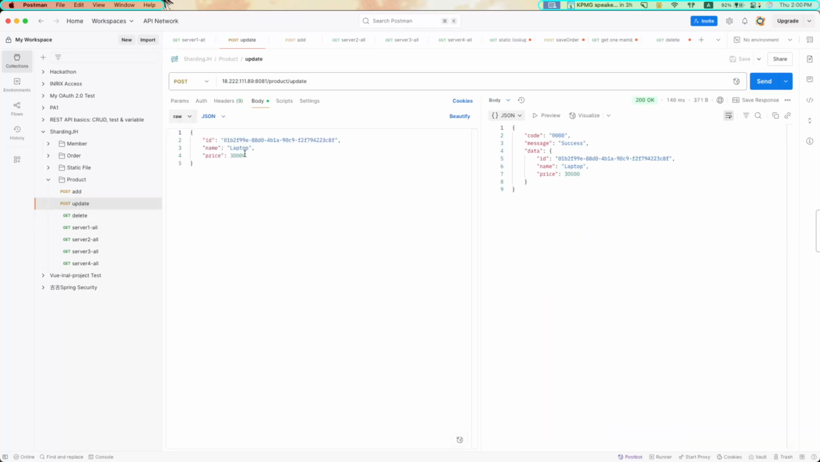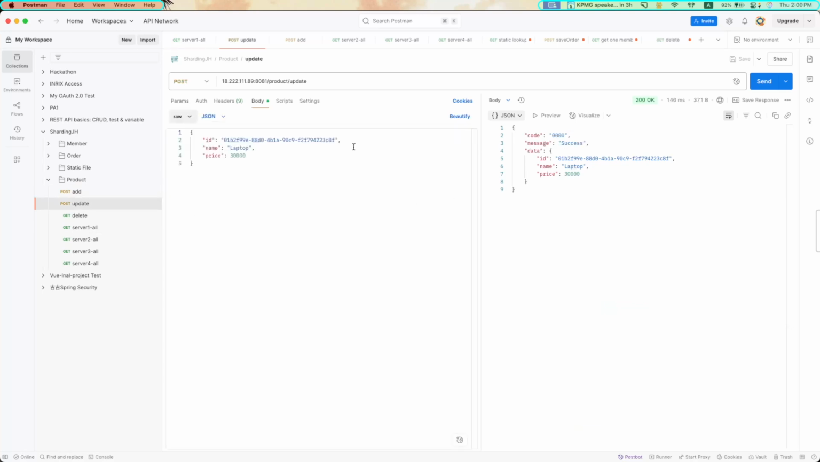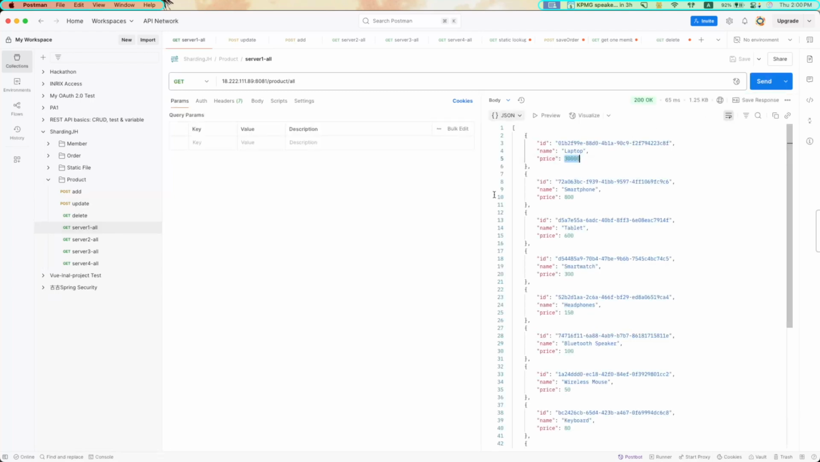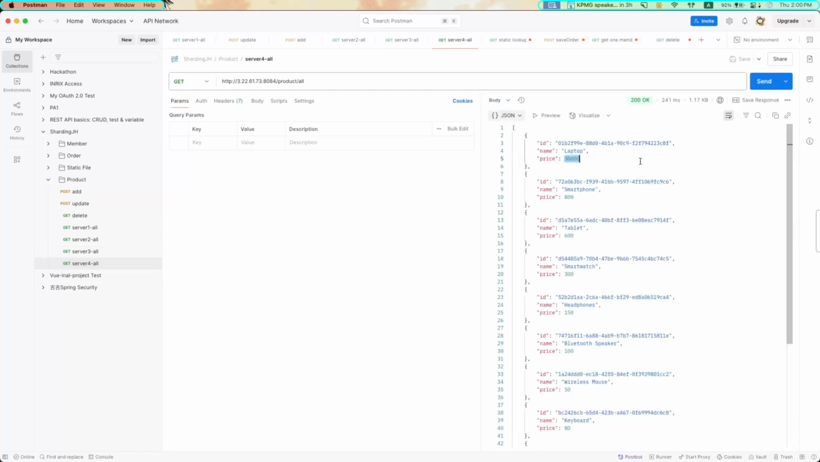Right now I'm going to update laptop. This one. Laptop right now is $1,000. So I'm going to update it to $30,000. Okay. Let's check server 1. Okay, laptop is updated. Server 3, laptop updated to 30,000. So the servers are updated.